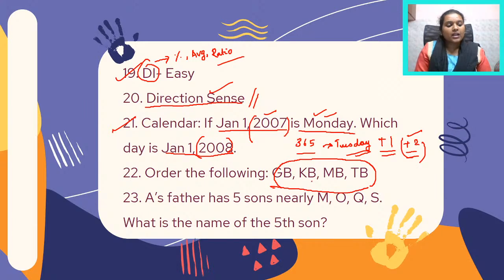So again, this is something very obvious, because TB is something that ranks first, GB comes second, and then you have MB, and then you have KB. So this is the order in which you actually arrange these various memory levels.